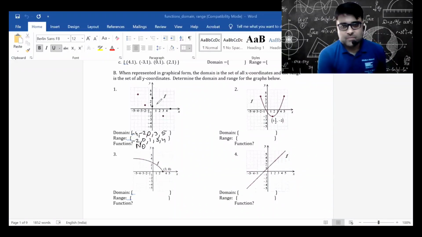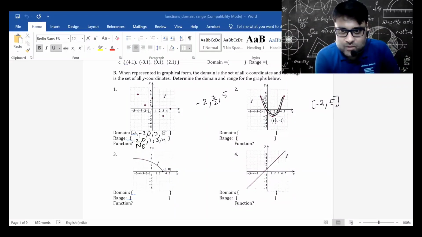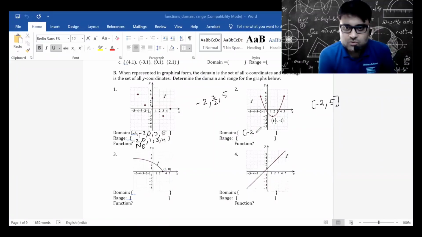That's the first one. The second one, what is the domain here? The domain here will be all the elements from -2 to 5. There are so many of you who have said the domain for the second one is -2, 1.5, and 5. Please note that it's a continuous curve. So all the elements of x will be on the curve. So all these x elements have to be considered. Correct? So the domain will be -2 to 5.